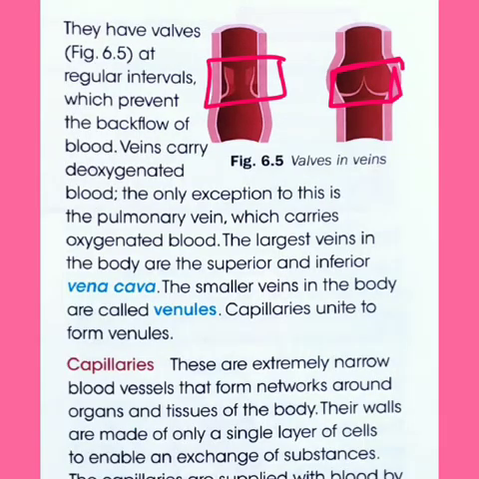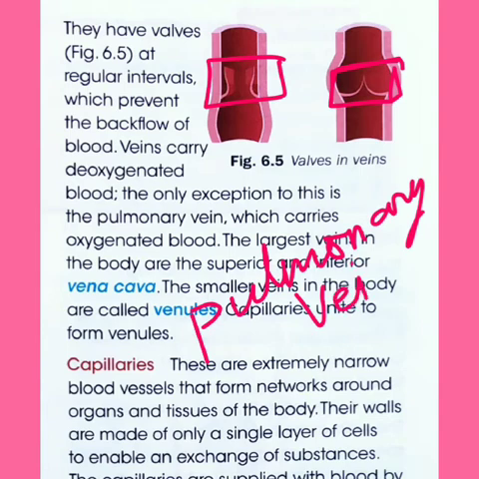There is another exception. We know that veins mainly carry deoxygenated blood from different body parts to the heart, but in this case there is the pulmonary vein. The pulmonary vein carries oxygenated blood from the lungs to the heart.